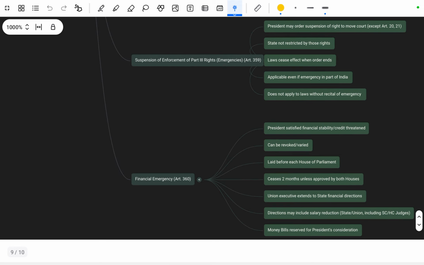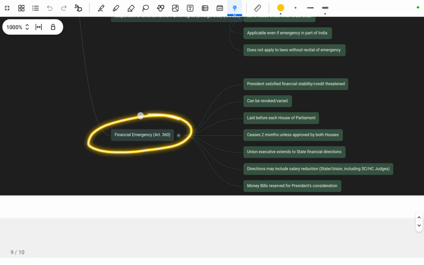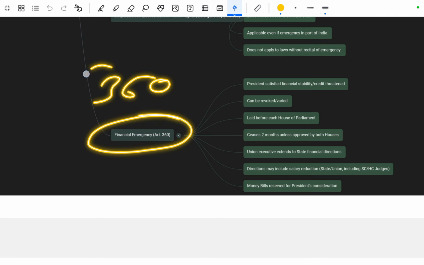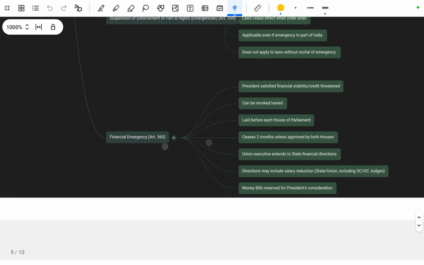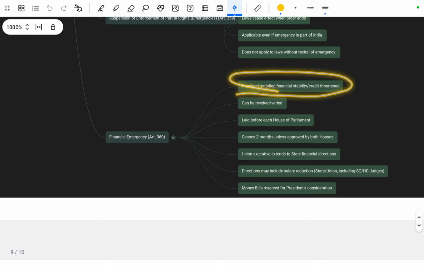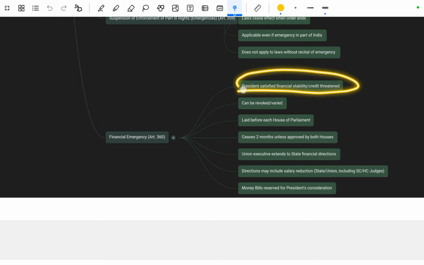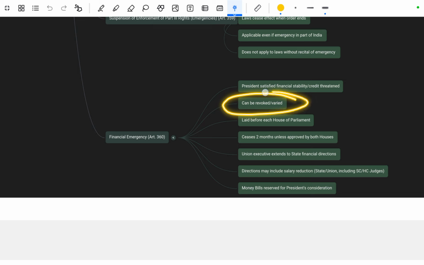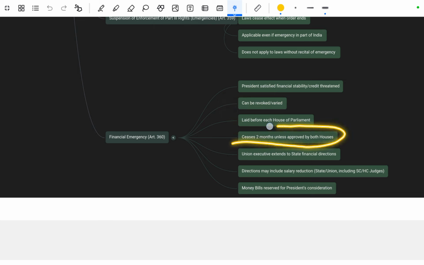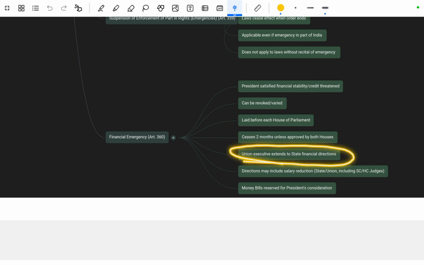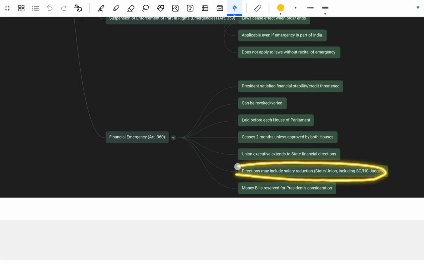Okay. Next is the financial emergency, that is mentioned under Article 360. So that is, the President is satisfied about financial instability, credit threat, okay, can be revoked and varied, laid before both Houses of Parliament, ceases in 2 months unless approved by both Houses. Union executive extends to giving financial directions to states. Directions may include salary reductions, okay, of state and Union officers including Supreme Court and High Court judges.